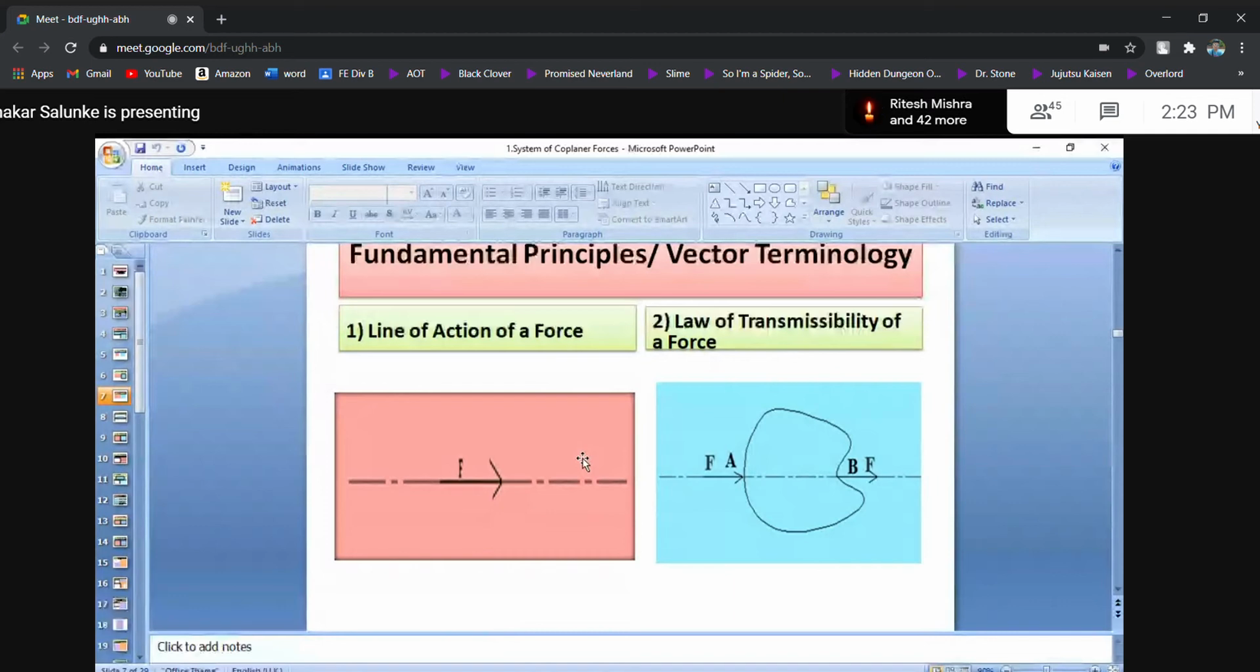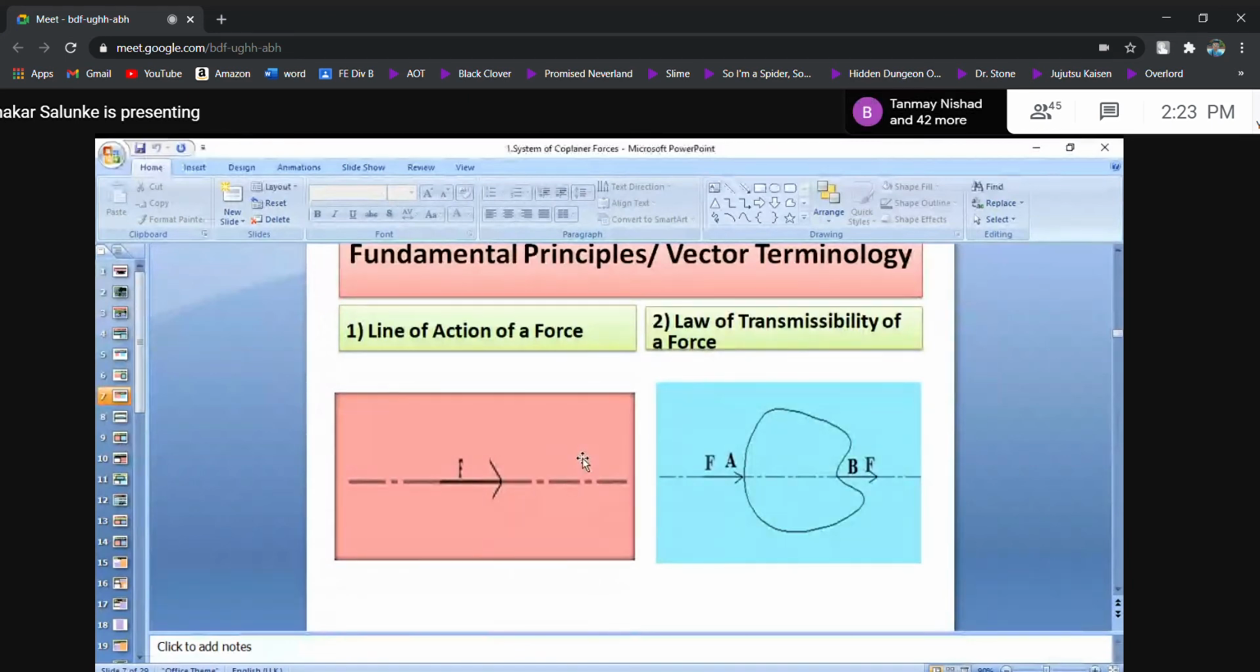So the imaginary line on which a force acts is called its line of action. Please remember, it is an imaginary line on which the force acts, called its line of action. Every force has its own line of action.